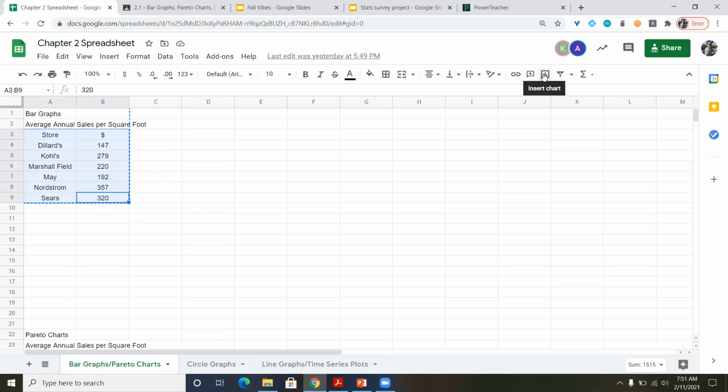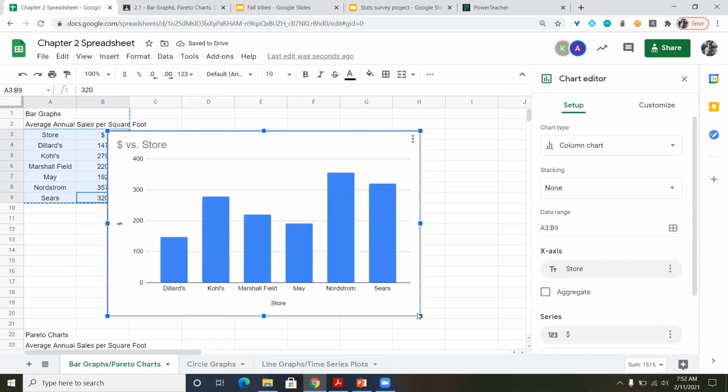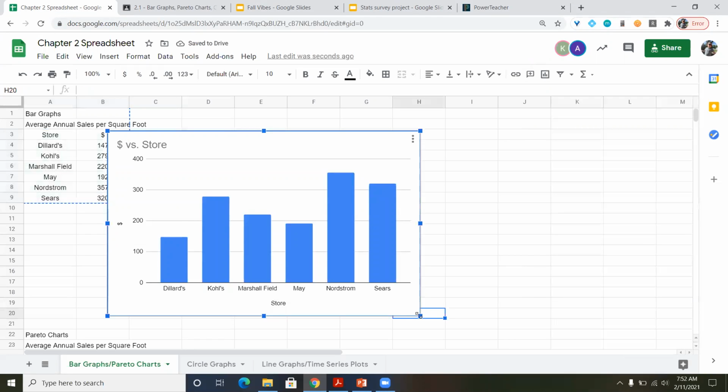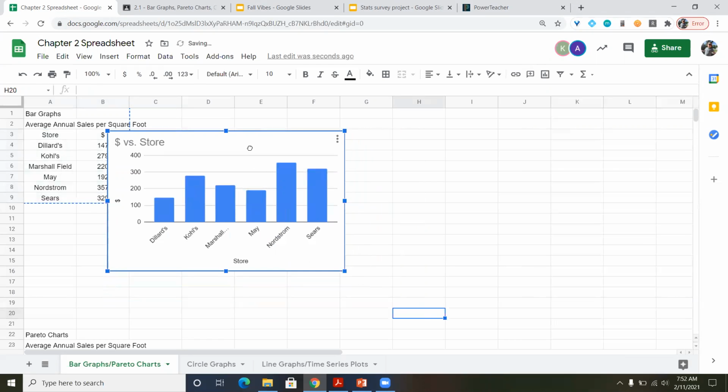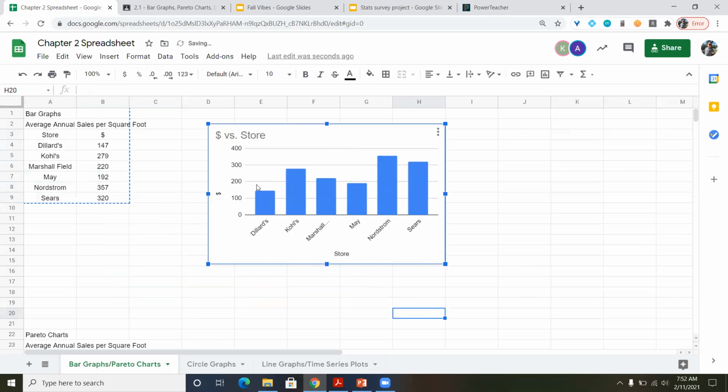Now, what Google Sheets is going to do is that they're going to see the information I've highlighted, and they're going to choose a chart that they think that we want. Now, if it's not what we want, we have to change it, but they're just trying to be helpful. So I'm going to go ahead and click this icon, and what comes up is a bar graph. So I'm pretty much now done. That's all I'm looking for. Boom. Insert chart, it gave it to us.